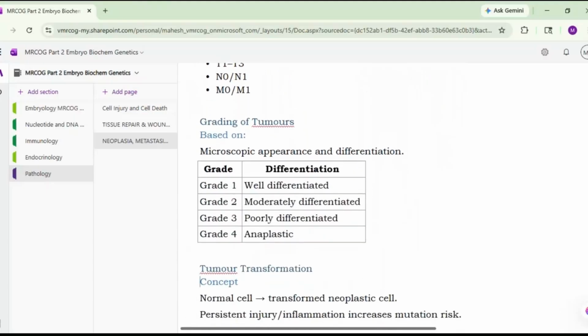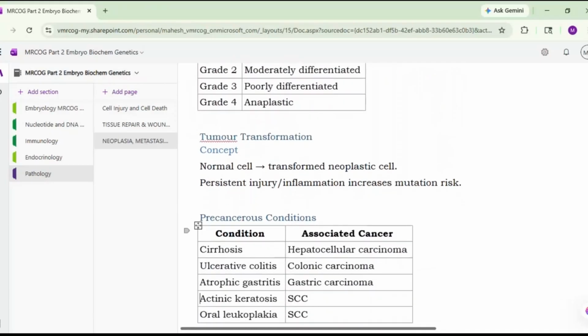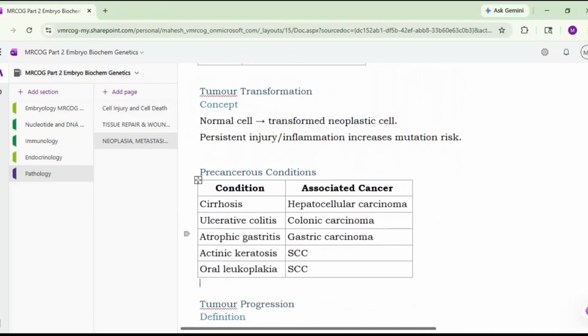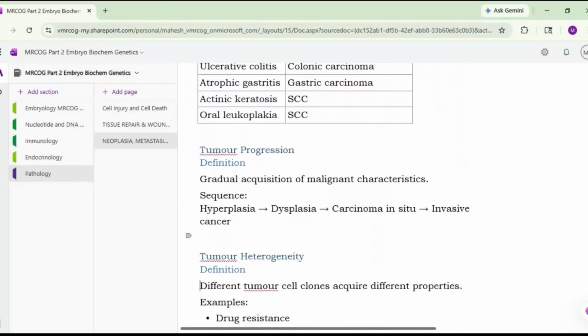Okay, then tumor transformation. So normal cell is transformed into the neoplastic cell. It may be because of persistent injury or inflammation, and that increases the chances of mutation. And once there is mutation, then there is formation of the cancer cell. Okay, so precancerous conditions, this we have seen. Cirrhosis will lead to hepatocellular carcinoma, ulcerative colitis will lead to colonic carcinoma, atrophic gastritis will lead to gastric carcinoma, and actinic keratosis, squamous cell carcinoma will form, and oral leukoplakia may form squamous cell carcinoma.